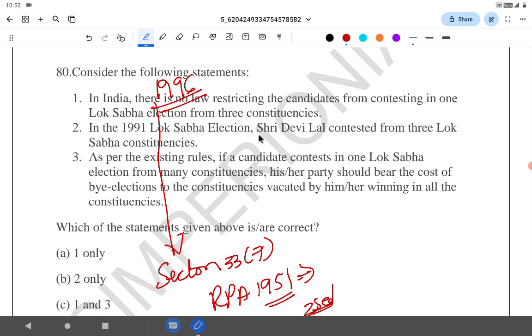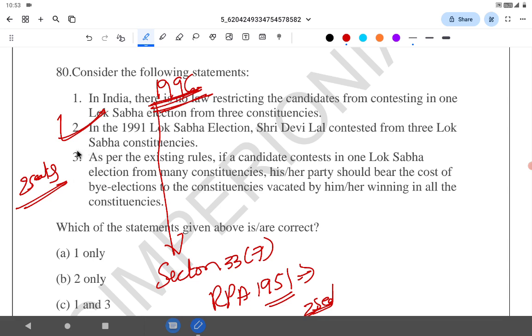In the 1991 Lok Sabha election, Shri Devilal contested from 3 seats. It is correct because only 2 seat restriction started after 1996. As per the existing rules, if the candidate contests in one Lok Sabha election from many constituencies, his or her party should bear the cost. No, you normally see people contesting from 2 seats. The Honorable Prime Minister contested from 2 seats. Rahul Gandhi contested from 2 seats. So it has happened in India before.